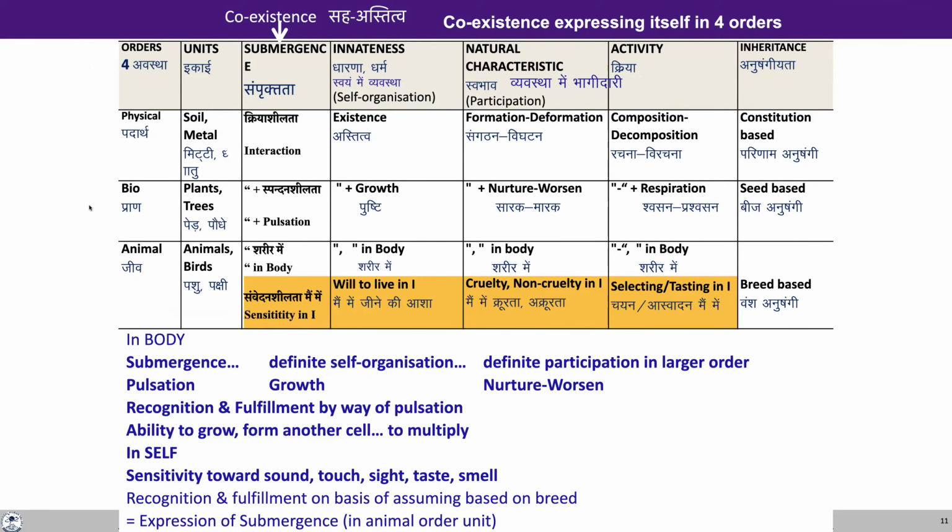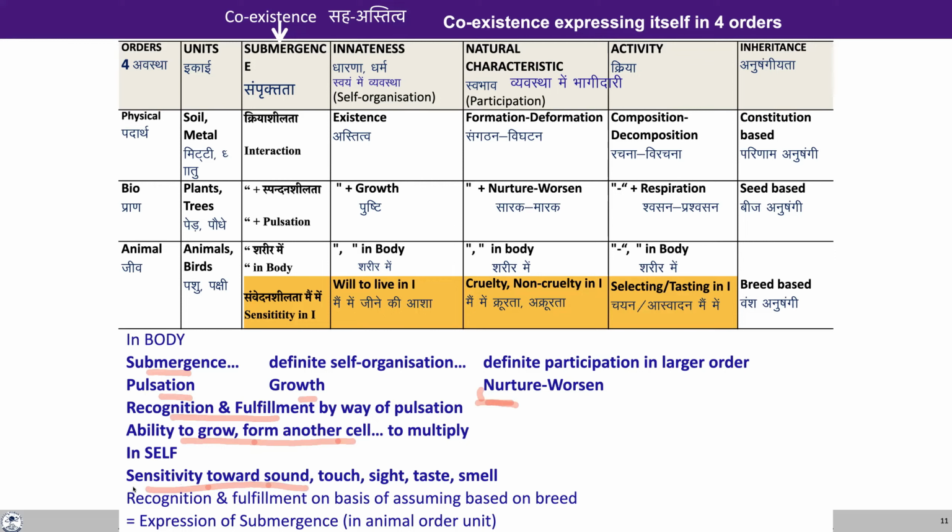Similarly, when you talk about the animal order, we can see that there is self as well as the body. In the body, by virtue of submergence, there is pulsation. There is recognition and fulfillment by way of pulsation, and there is ability to grow, form another cell, to multiply. In the body, again, there is growth, and there is the characteristic of nurturing and worsening. In the self, we can see that there is sensitivity towards sound, touch, sight, taste, and smell. This sensitivity can be seen here in the self.